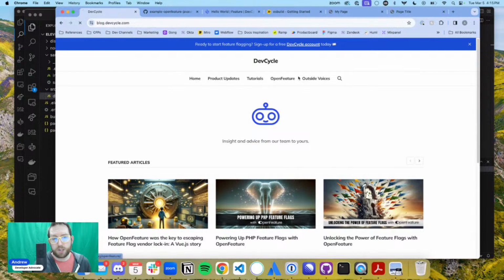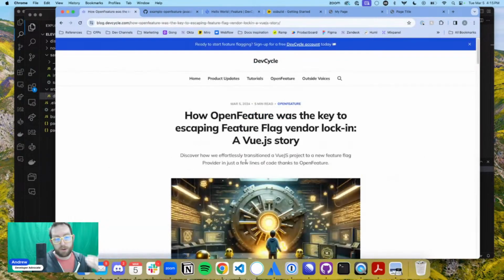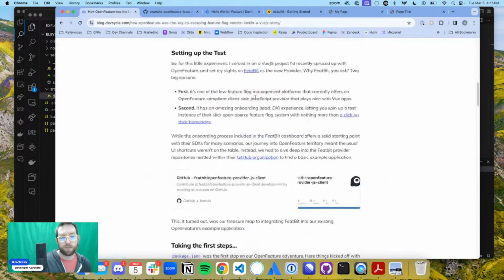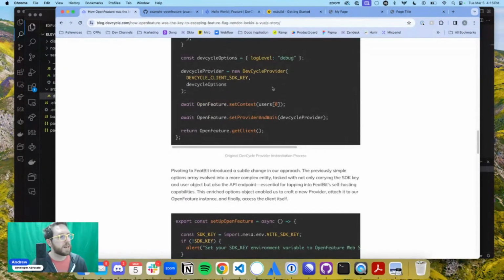We've got an OpenFeature page there. You can actually read my most recent OpenFeature blog post, which is on doing this whole process in Vue.js and actually switching between providers. Definitely worth a read, but we're going to leave that for now.